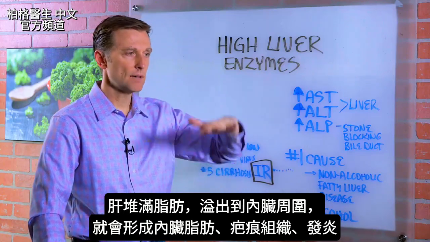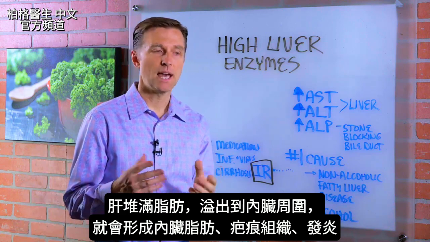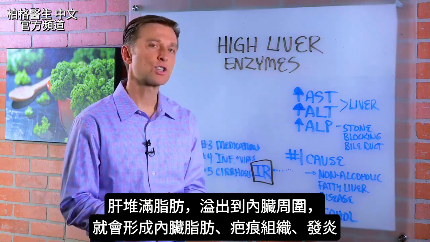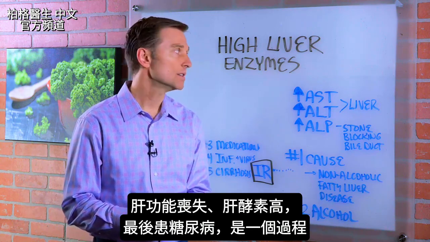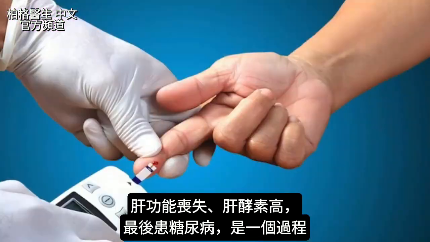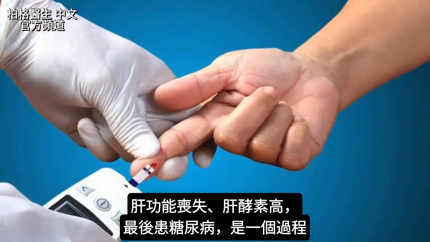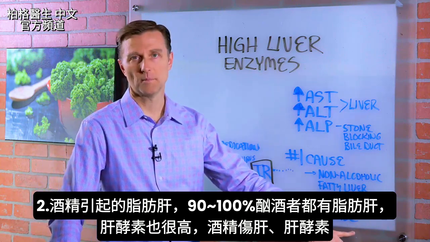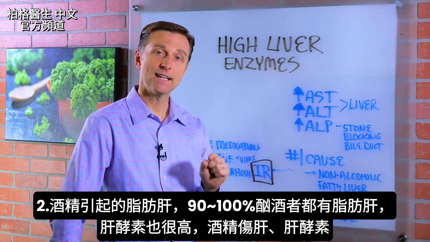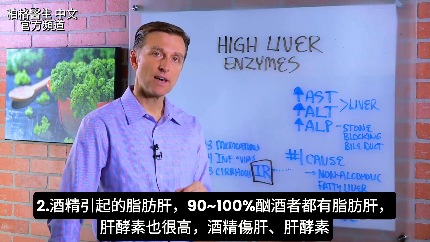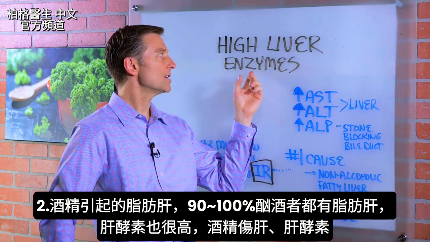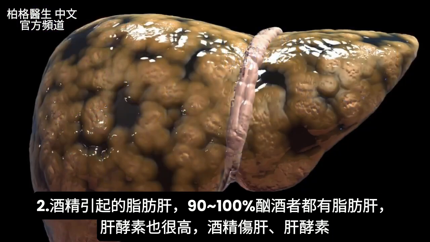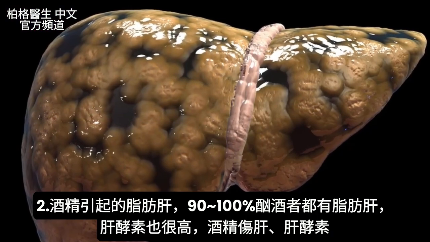So the fat fills up, it gets inflamed, it spills over around the organs, causing visceral fat. It creates scar tissue. You lose the function. You have the high liver enzymes, and then you develop diabetes. So that's the progression. And number two, a fatty liver that's caused by alcohol, okay? Now, between 90 and 100% of alcoholics have a fatty liver. And of course, they're going to also eventually have high liver enzymes. So alcohol does destroy the liver and the enzymes that are supposed to work through the liver.